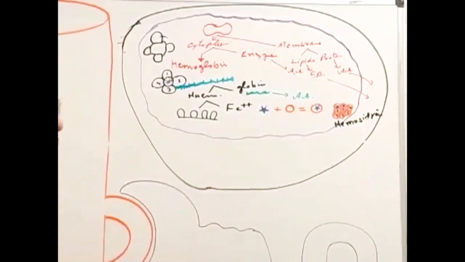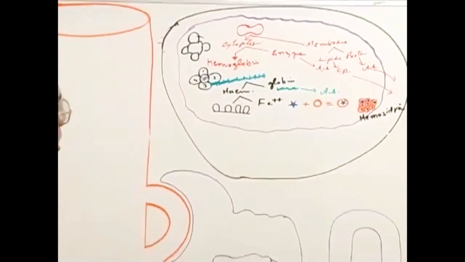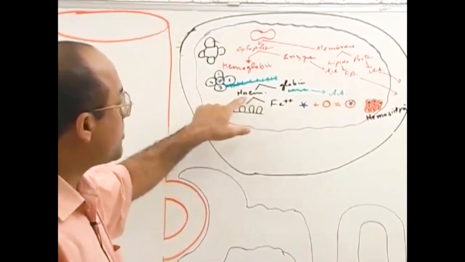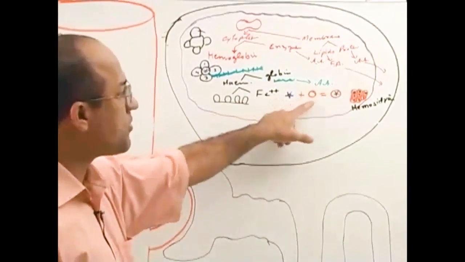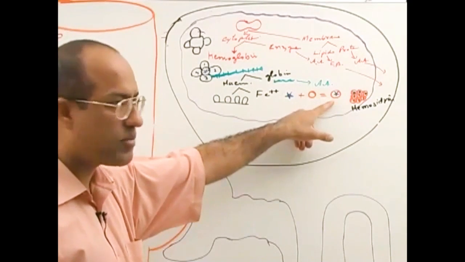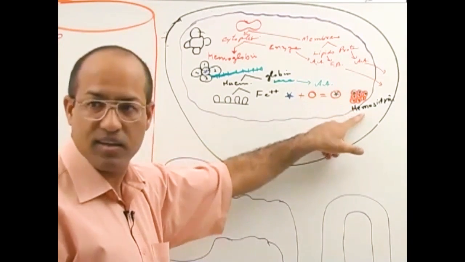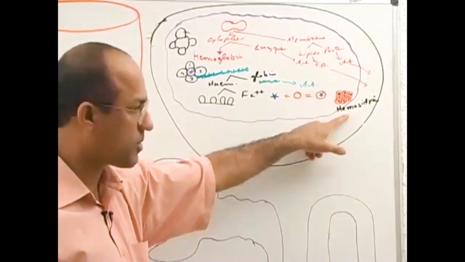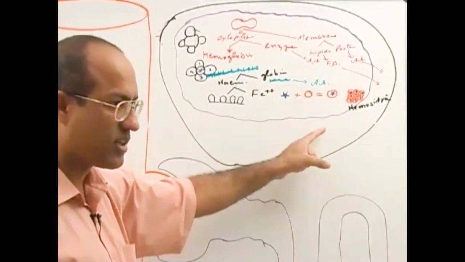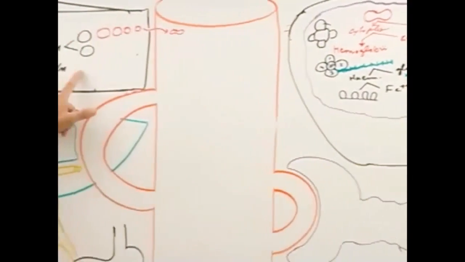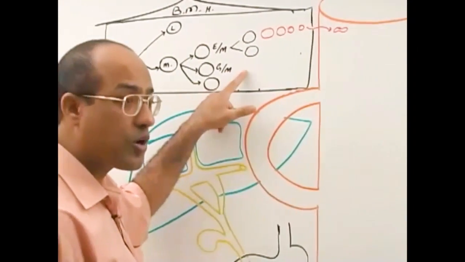So we are talking about the normal breakdown of RBCs. The heme breaks down into iron and another compound. Iron binds with apoferritin to make ferritin. Many ferritin molecules fuse together and make hemosiderin. No problem? In this way, iron can be stored here, and later on it can be released and carried to the bone marrow to make new hemoglobin.